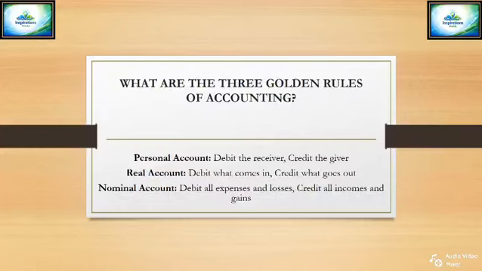What are the three golden rules of accounting? Personal account: debit the receiver, credit the giver. Real account: debit what comes in, credit what goes out. Nominal account: debit all expenses and losses, credit all incomes and gains.